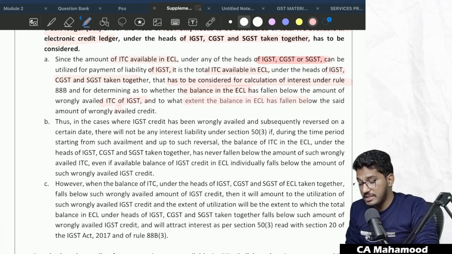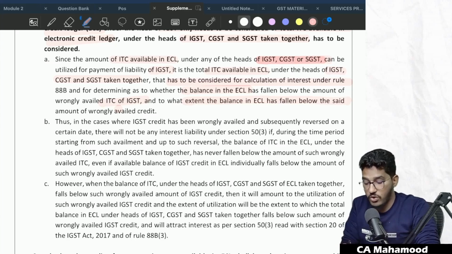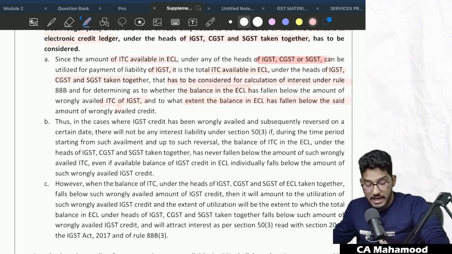The summary is you have to take the cumulative balance of IGST, CGST and SGST all put together. You have to collectively consider and then check whether it has fallen below or not.